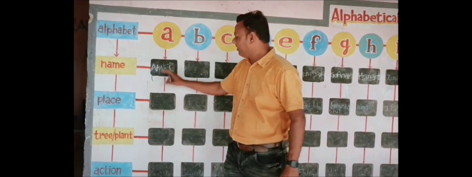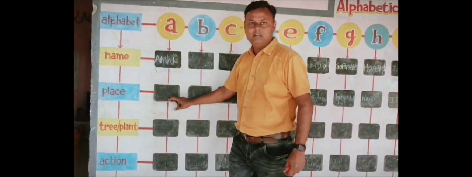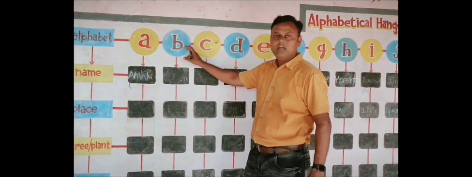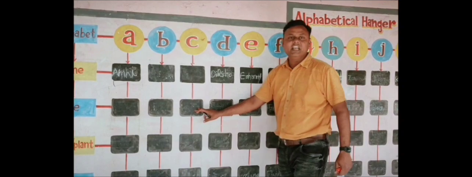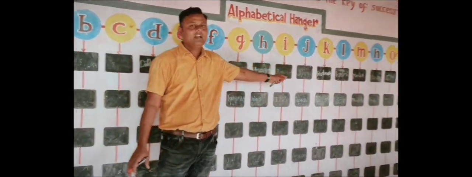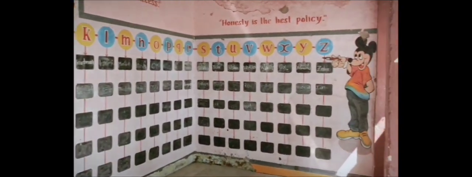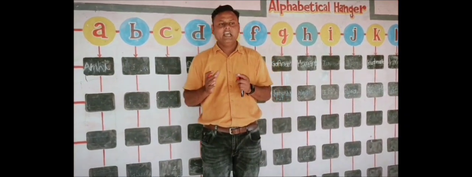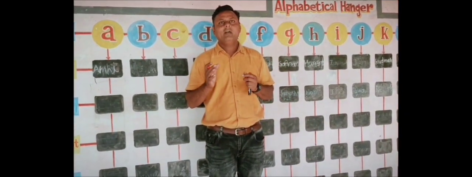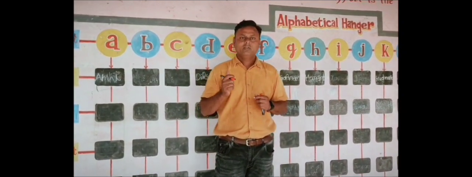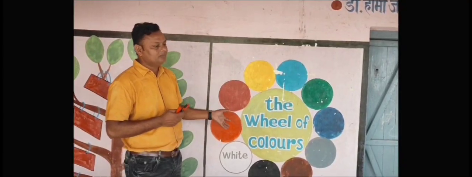For example, A for Allahabad, or B for Bombay or Bangalore, C for Chennai. In this way you can fill the chart, and with the help of such types of chart the student can learn various words, and in this way they will enhance their vocabulary, and enhancing the vocabulary means they will build confidence too. That's all of this chart.